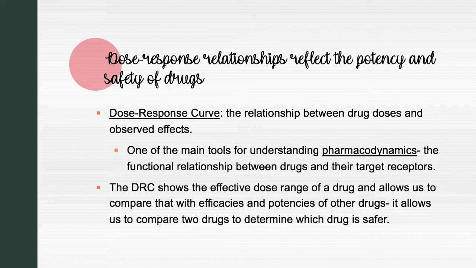The DRC shows the effective dose range of a drug, and it allows us to compare that with efficacies and potencies of other drugs. This allows us to compare two drugs, and we can determine which one is safer. Sometimes the DRC reveals that the drug may be binding to more than one type of receptor.